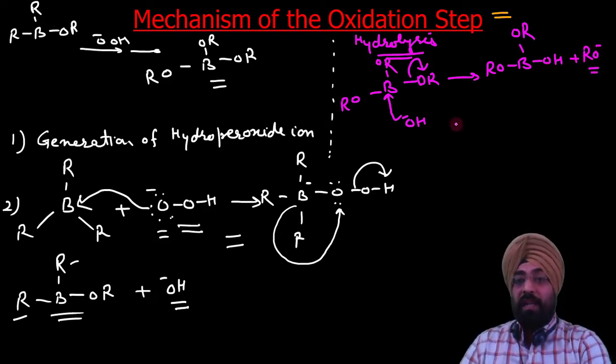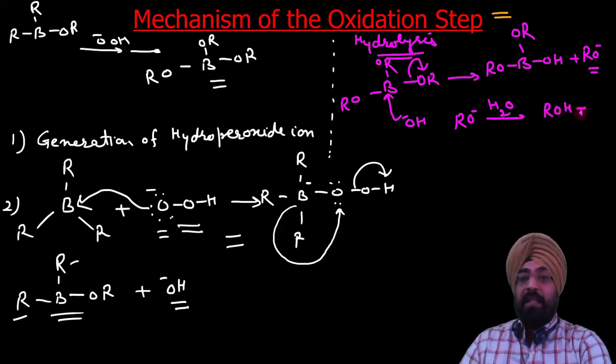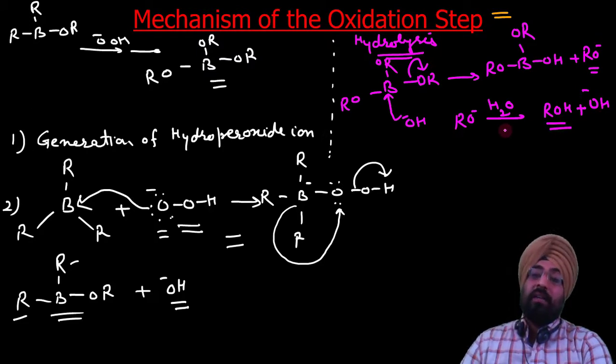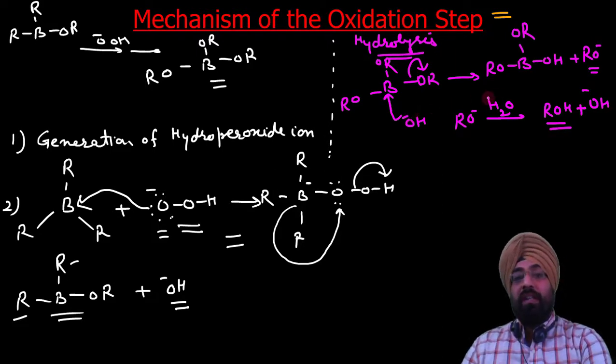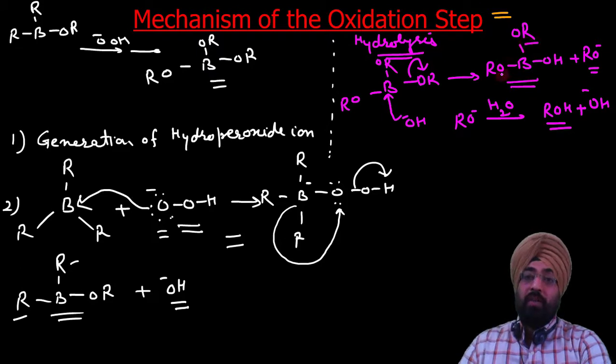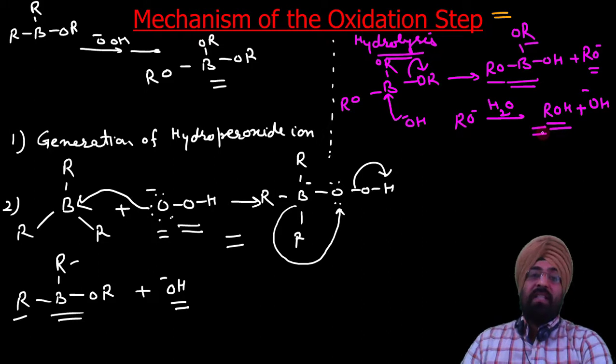Now this RO negative which is formed here will react with water to abstract a proton. So we get ROH plus OH negative. Now we get our desired alcohol. This molecule will keep on undergoing the hydrolysis step until all these OR groups get converted to the alcohol ROH group. So it is very easy. This is the mechanism of this oxidation step.